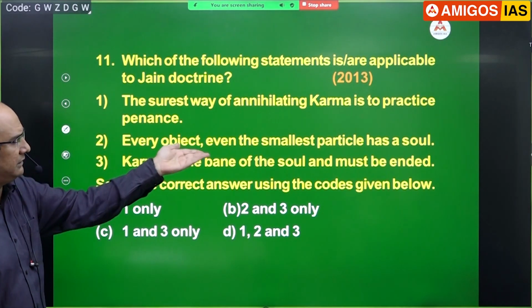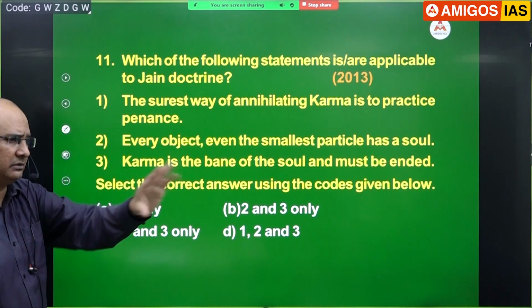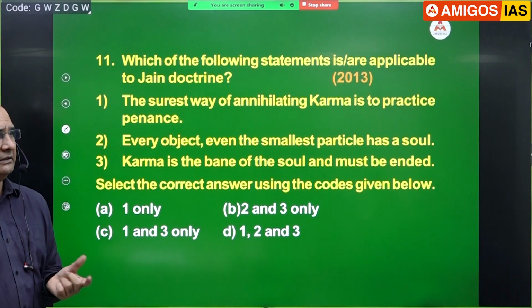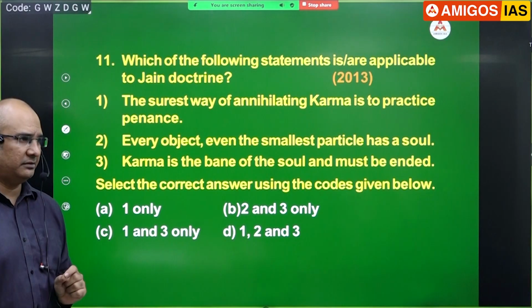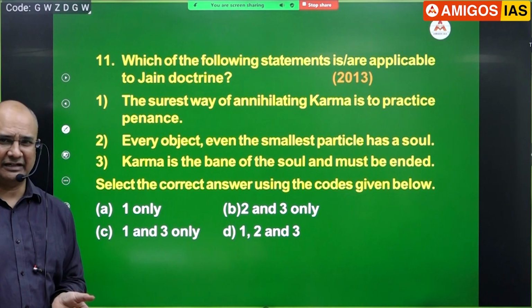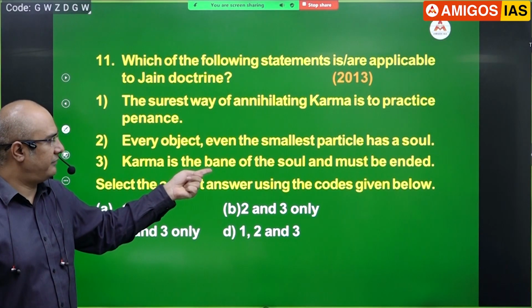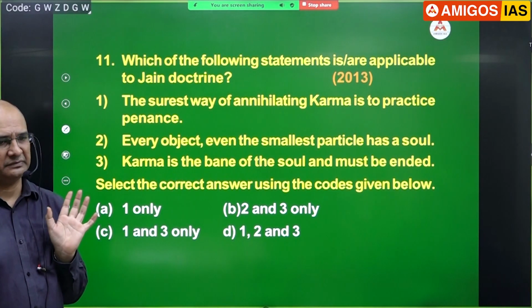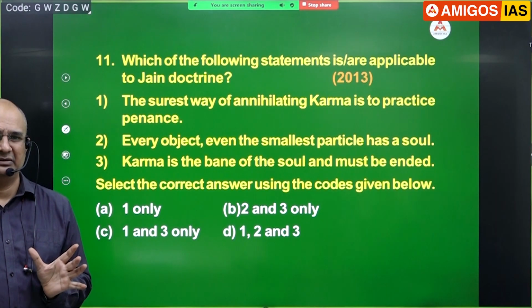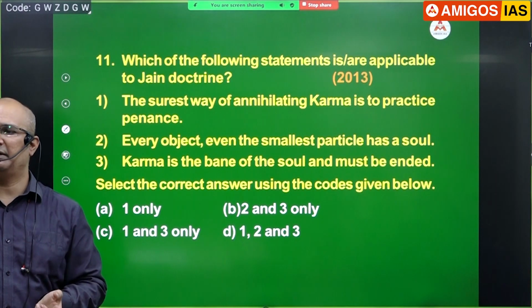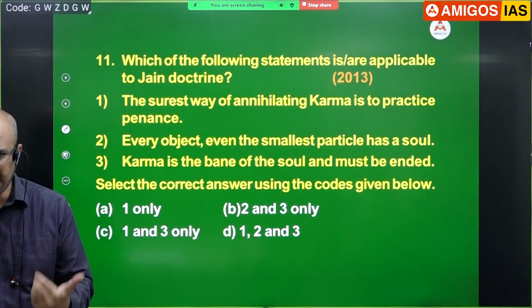Every object, even the smallest particle, has a soul. Karma is the bane. And if you might have observed, many a times English also plays a role. Apart from your knowledge, having a good understanding of the words, karma is the bane of the soul and must be ended. Bane and end: negative or positive? Negative. You might have heard the rhyming word, boon and bane. Boon is something positive.